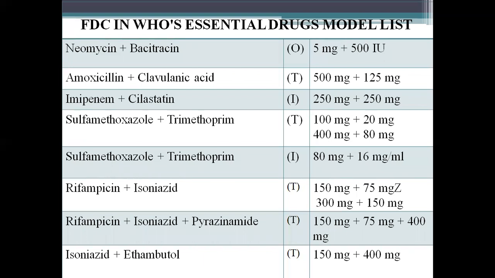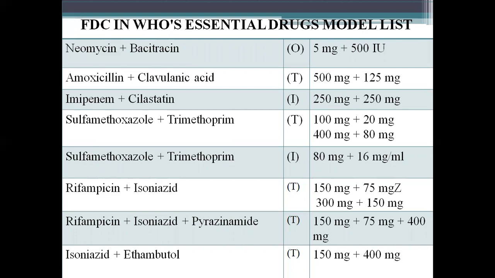Fixed dose combinations in WHO's essential drug model list. We have neomycin and bacitracin, amoxicillin clavulanic acid, imipenem with cilastatin, sulfamethoxazole plus trimethoprim. We have them either as ointments or in tablet forms or injections with certain doses.